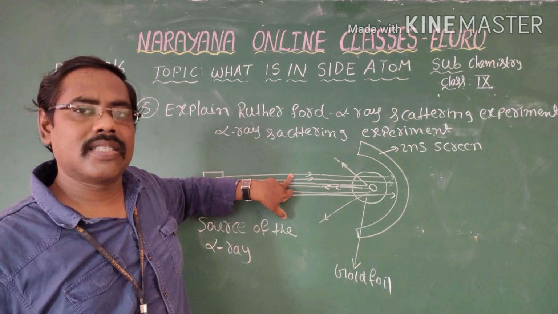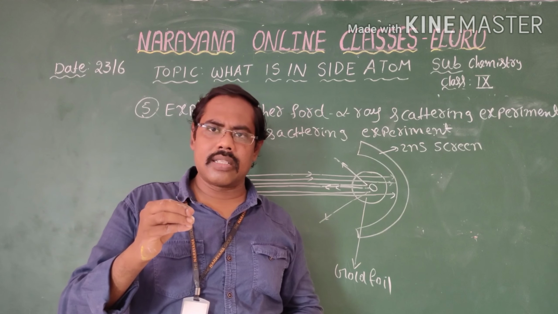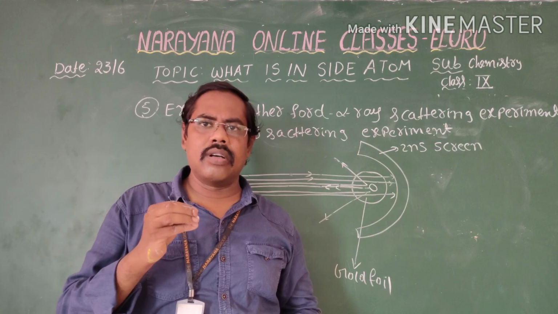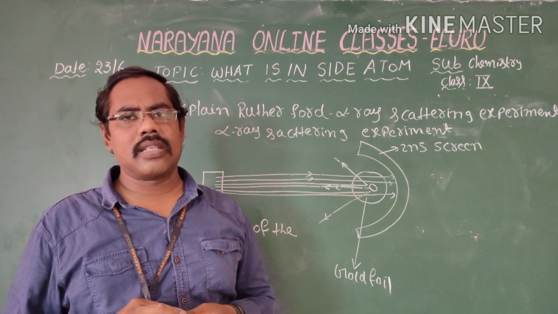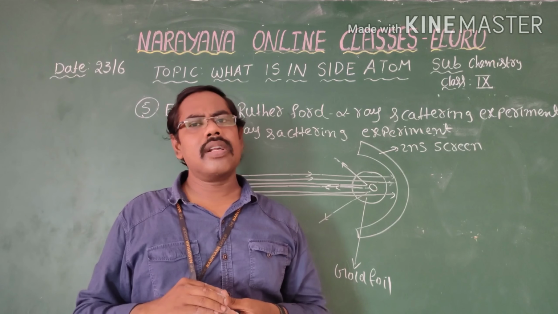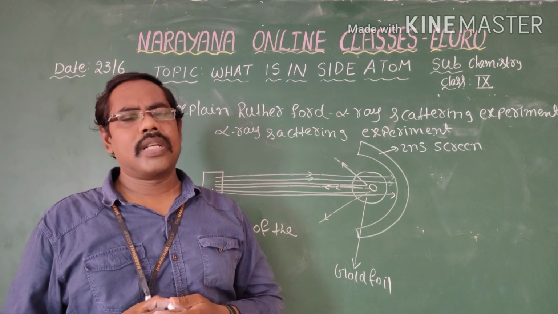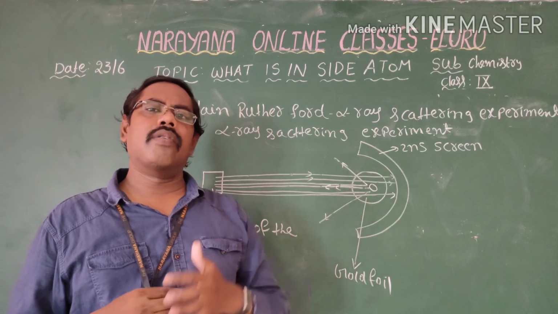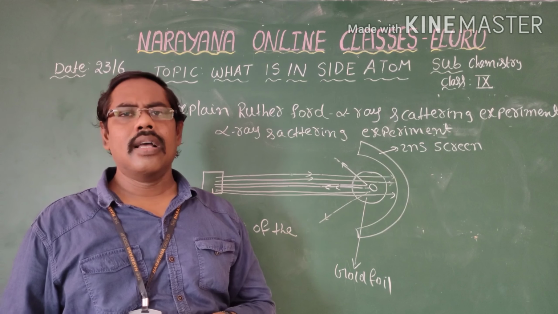So from this experiment he said that the atom is mostly hollow, and the protons, that means the positively charged particles, are present inside the atom in a very small space, and the center of the atom is called the nucleus. In the nucleus, positively charged particles are present. Not only positively charged particles, the neutral particles, neutrons, are also present along with the protons, but the electrons revolve around the nucleus. This is about the Rutherford alpha ray scattering experiment.